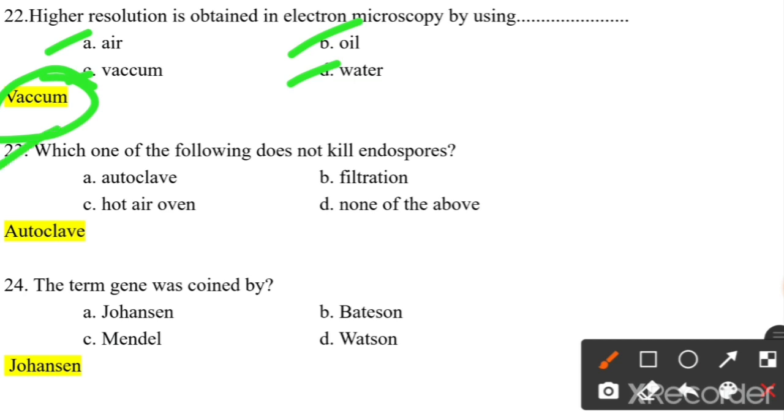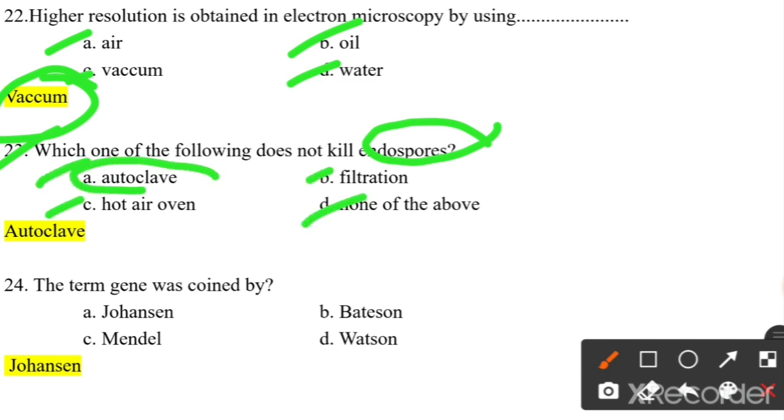Which one of the following does not kill endospore? Now endospores are heat resistant microorganisms. So we have to identify which one of the following methods does not kill endospore. Autoclave, filtration, hot oil, none of them. So autoclave is the answer which does not kill the endospores.